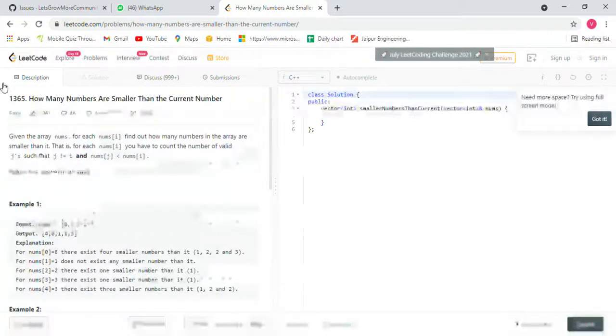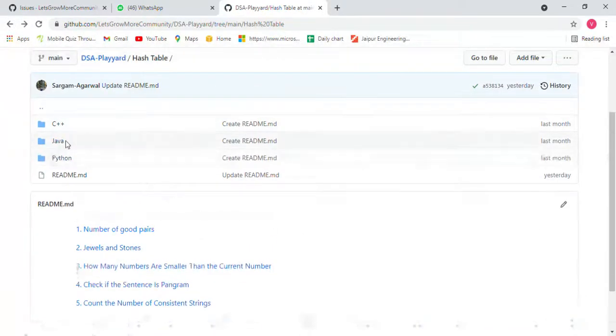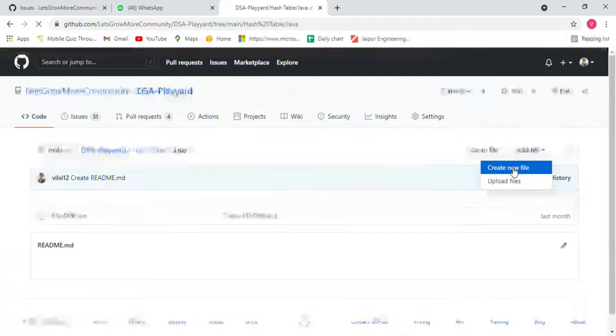It will be good input and output. Just copy this and modify the question in your language or the same language as you want. Like I know Java, I will go to Java. If I know C++, I will go to C++. Go create a file.